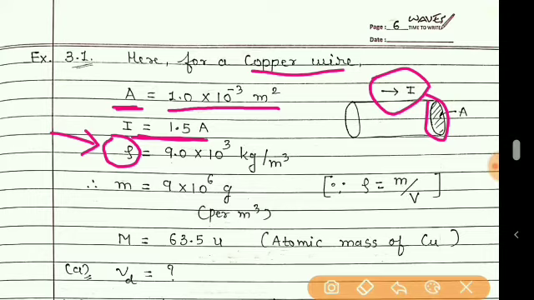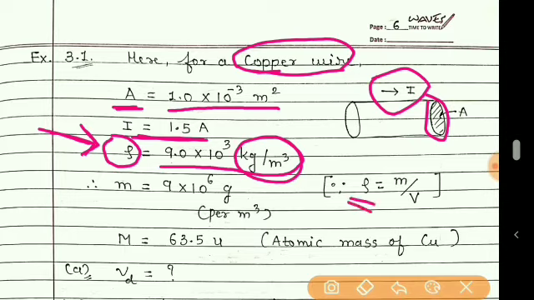We know that the symbol rho is also used for resistivity, but here the density of the copper wire is given. So here this symbol rho is used for mass density, and it is 9 into 10 raised to 3 kg per meter cube. And what is this density? So we can write rho is equal to mass upon volume.